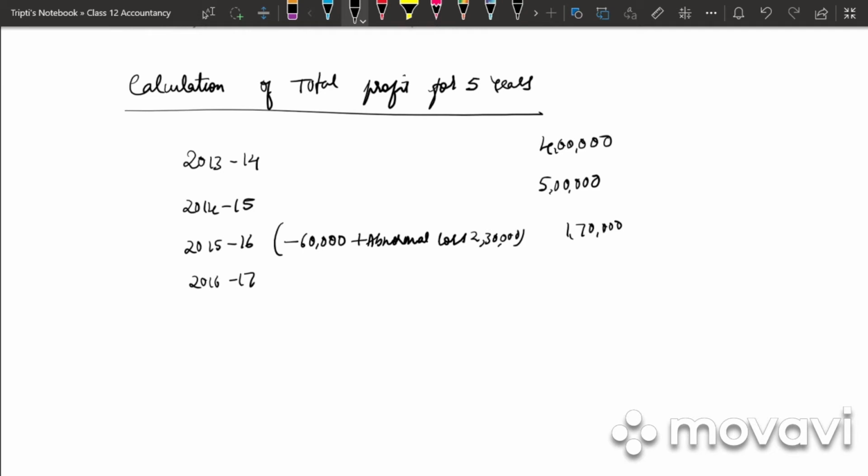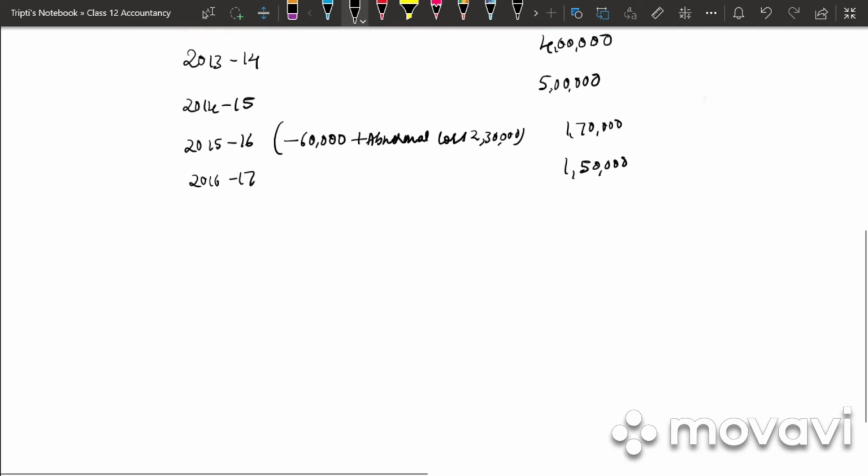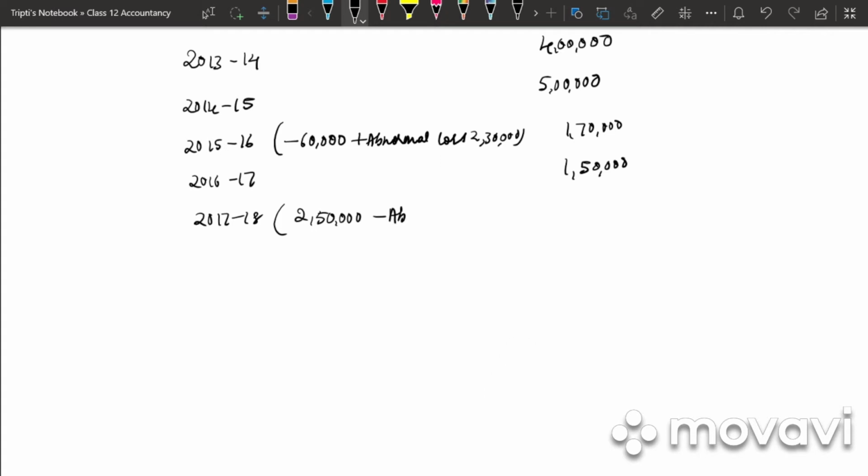Then 2016-17 we have a profit of 1,50,000. And last we have 2017-18. What is the profit? It is 2,50,000. There is an abnormal income under additional information, point number 2. So minus abnormal gain, that is 80,000.